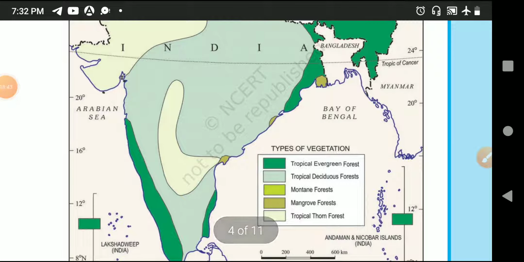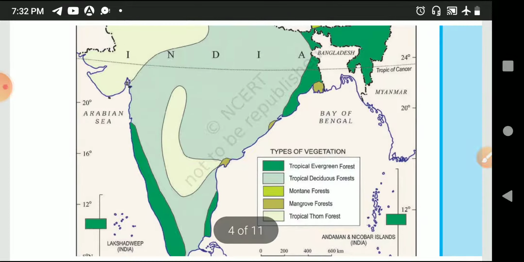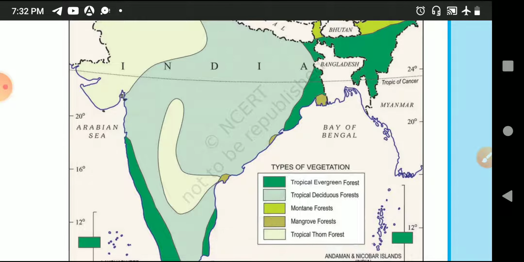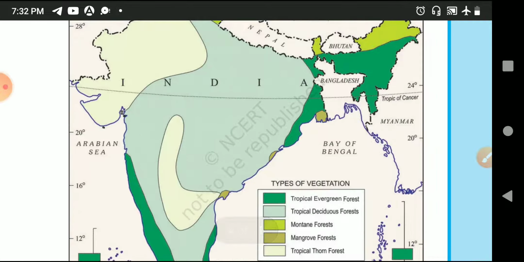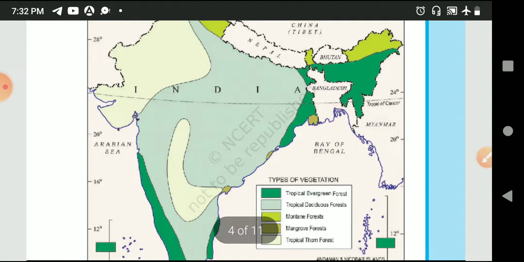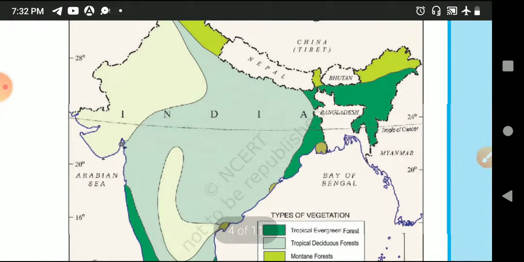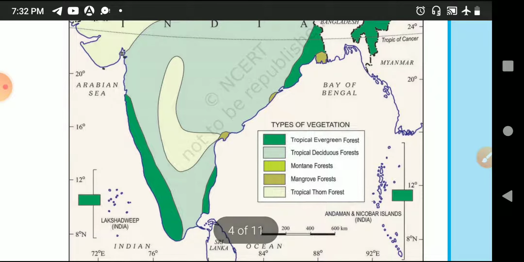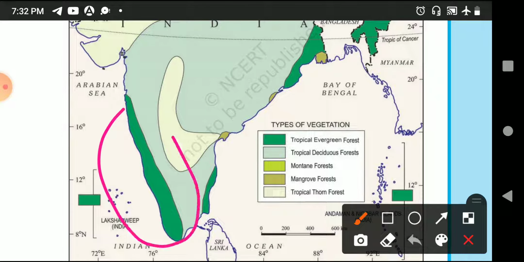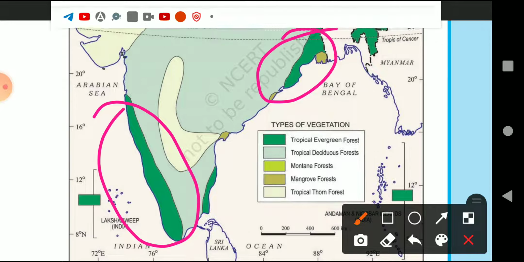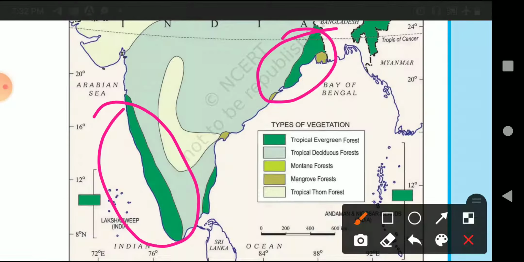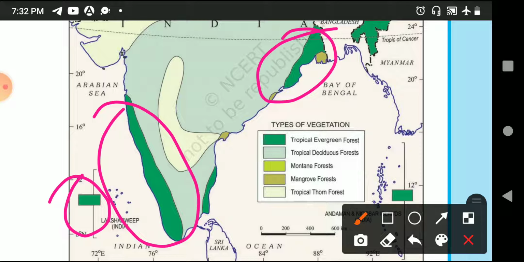See that dark green color is your tropical evergreen forest. So the areas receiving rainfall more than 200 centimeter have these types of forest. So here, here and here, plus you have Lakshadweep and Andaman Nicobar, and the eastern side of India.